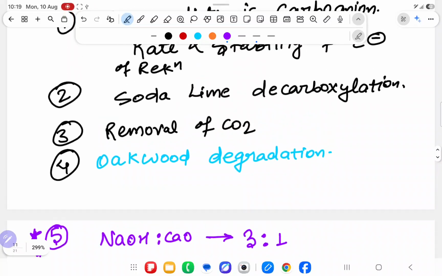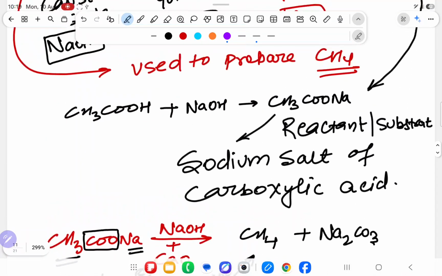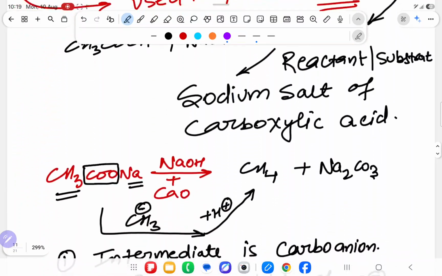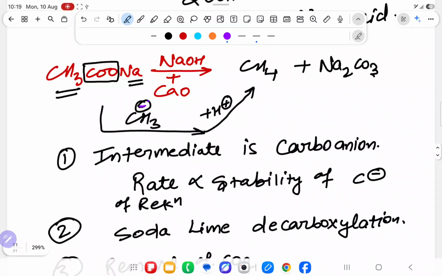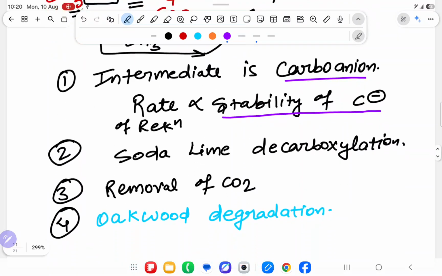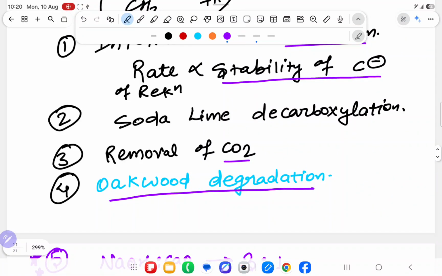Instead of dictating the mechanism, I am dictating the important points from which you can solve the question very easily. Understood? Don't go that deep. Just understand what is going on. We are focusing on qualifying in JEE, not on becoming a PhD student. So first CH3 minus is produced, meaning the intermediate is carbanion and the rate is directly proportional to the stability of the carbanion. Here CO2 is removed, and it is known as degradation.